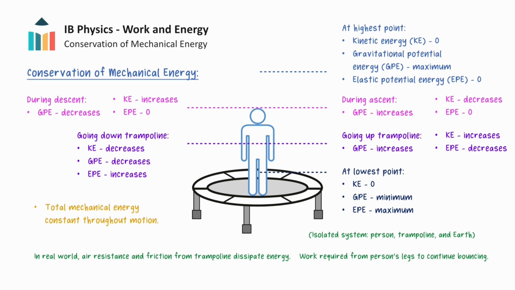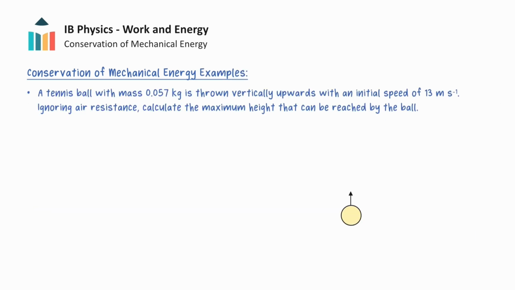Let's now solve some numerical examples. The general approach to use is to determine what types of energy exist at the start of the scenario and what types exist at the end, and then equate the two. In our first example, we want to calculate the maximum height reached by the tennis ball.